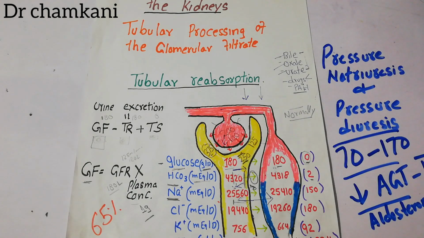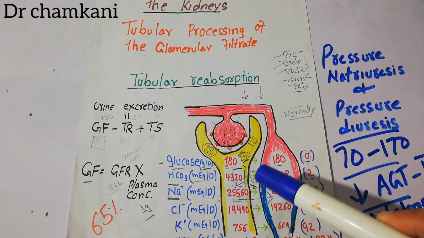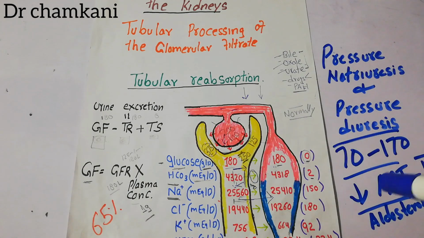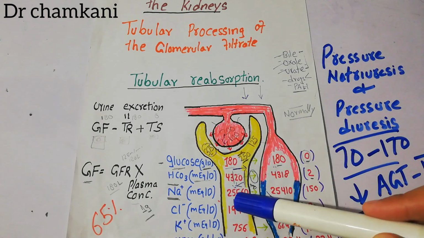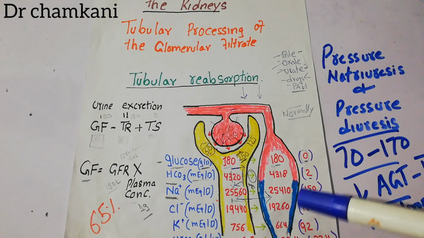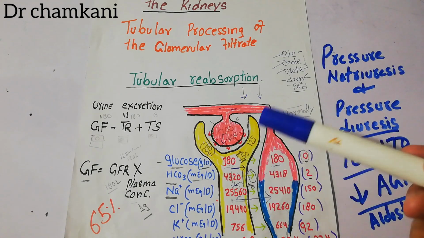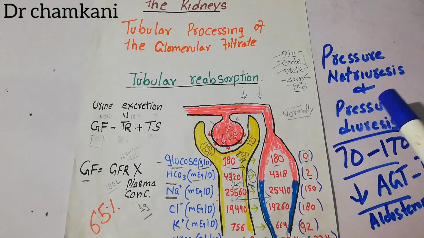When aldosterone formation is decreased, and aldosterone is responsible for reabsorption of sodium and water from tubules into the renal interstitium, the reabsorption of water and salt decreases from the nephron tubule into the renal interstitium and into the peritubular capillaries. When the reabsorption has decreased, the excretion increases, and that contributes to pressure natriuresis and pressure diuresis.